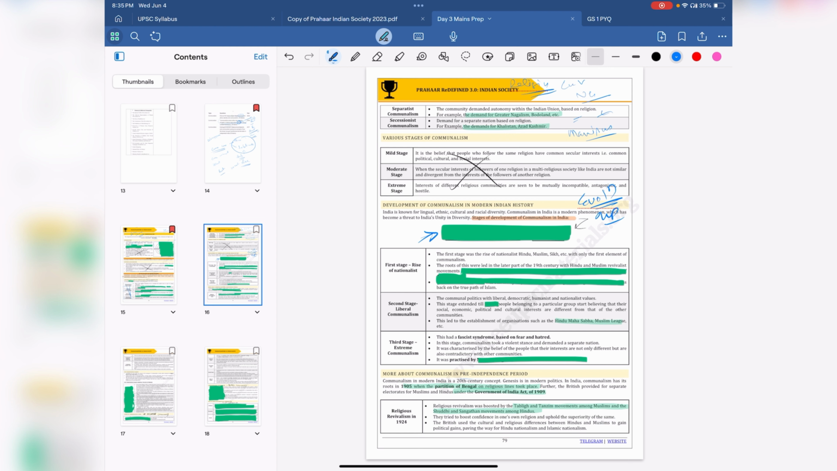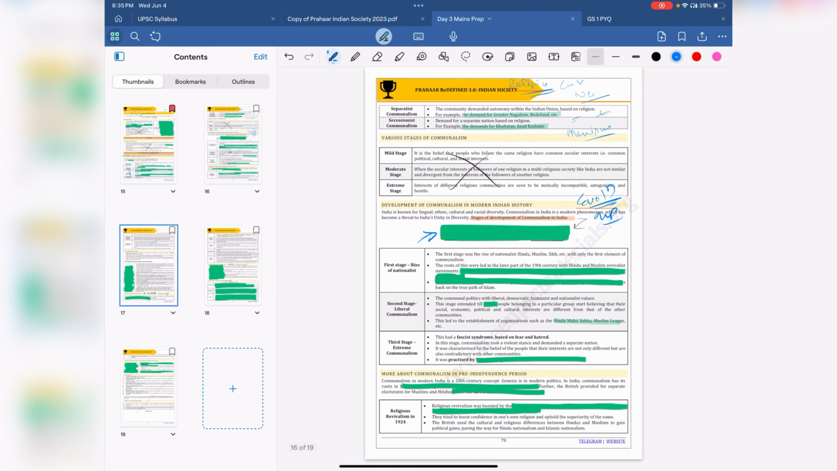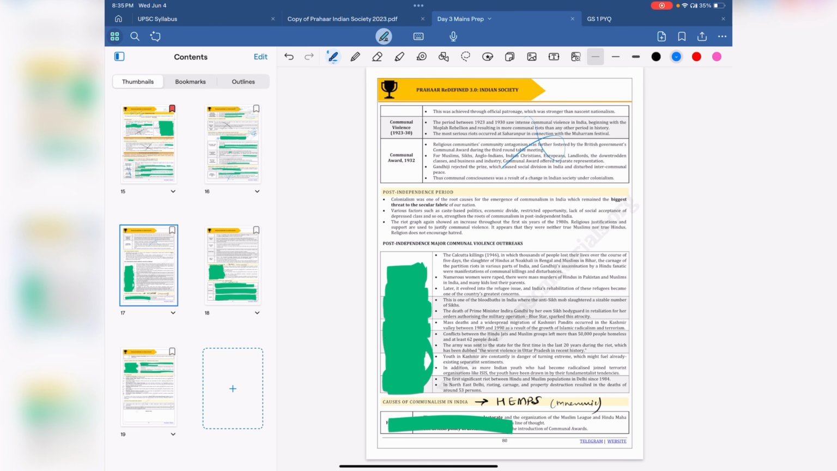Pre-independence. A lot of this you already study in modern history, so you don't need to assess it, but do have a look if you think it's not as strong for you, or you see any new word that you can use. Or else just read it and be done with it. Post-independence, nothing to read here.